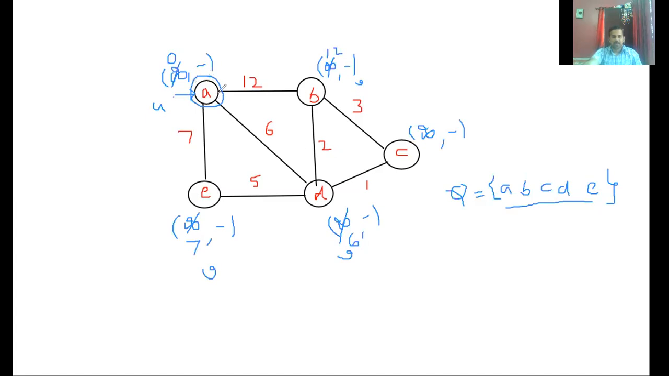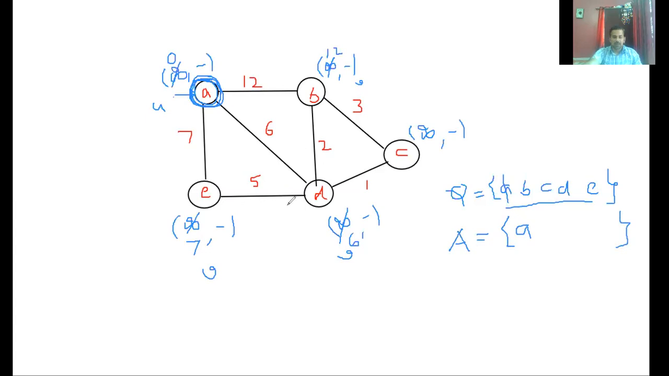And you can mark this as A, that means I have already considered this vertex A. So nothing is done with this particular vertex in future. It's blocked. So I remove this A from the queue, and that has to be pushed into your A. Repeat the process.